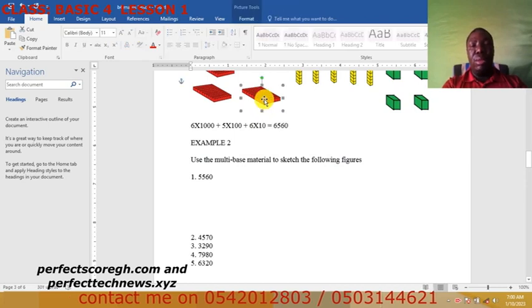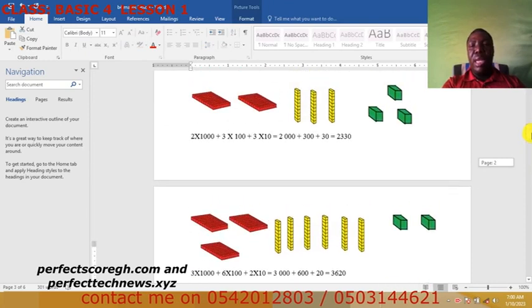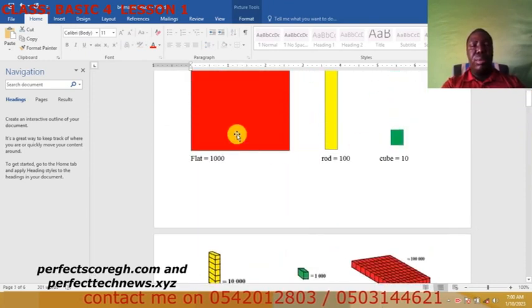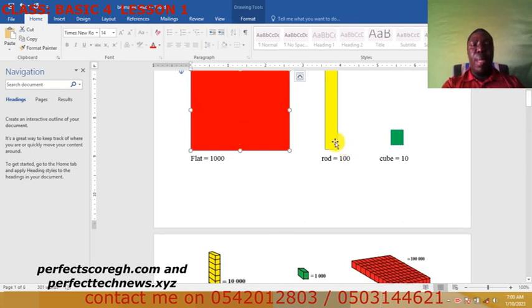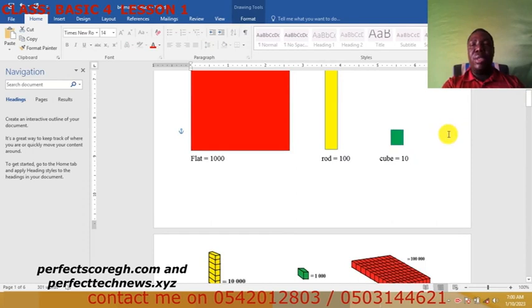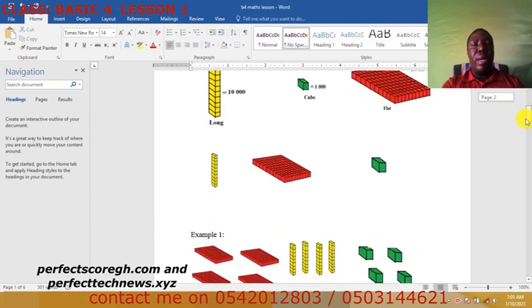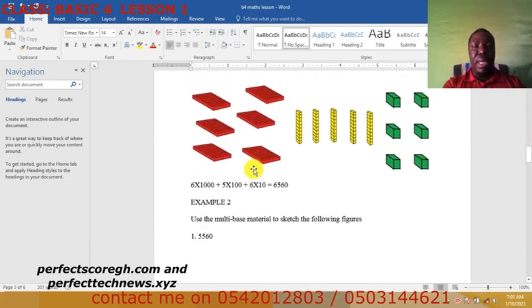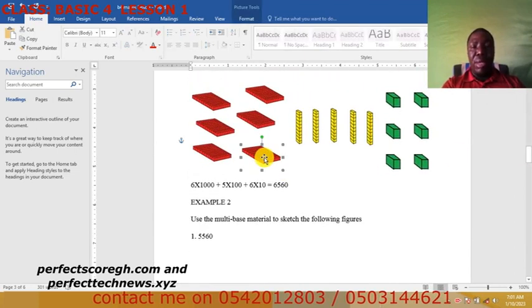In your case, if you are doing it in your exercise book, kindly use this rod, this for flat, this for rod, and this for cube. By mine, I can use it on the board because I've already designed it here, so I can simply use it. Very easy for me here. But you can draw all this whole thing yourself.